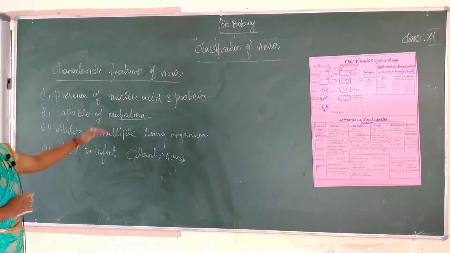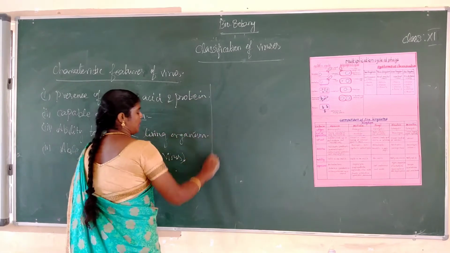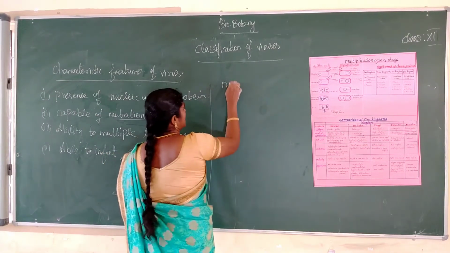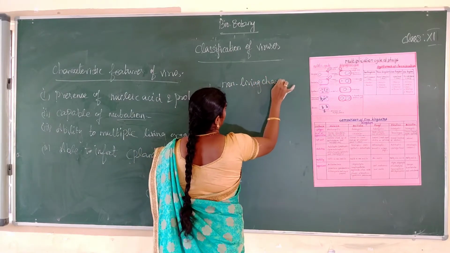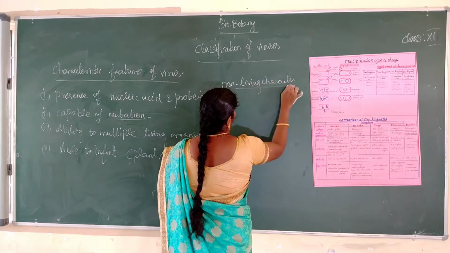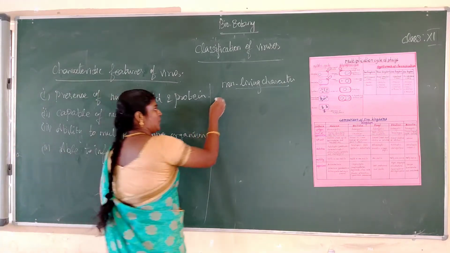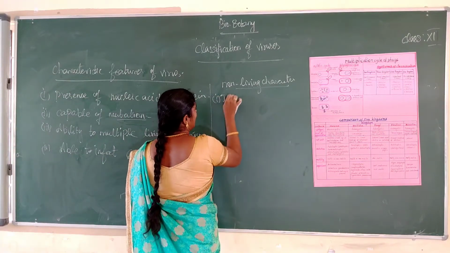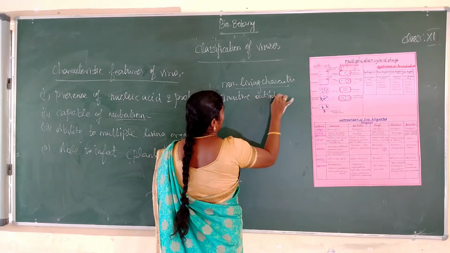These are the living characters of virus. Next we see the non-living characters. Virus does not grow outside of the cell. It is inactive outside of the cell.